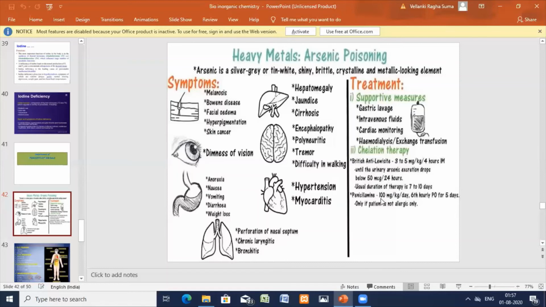And penicillin is also given, 100 milligrams per kg of body weight, every 6 hours for 5 days. So if the patient is not allergic, they'll give this penicillin. Okay, in this way they do the treatment.